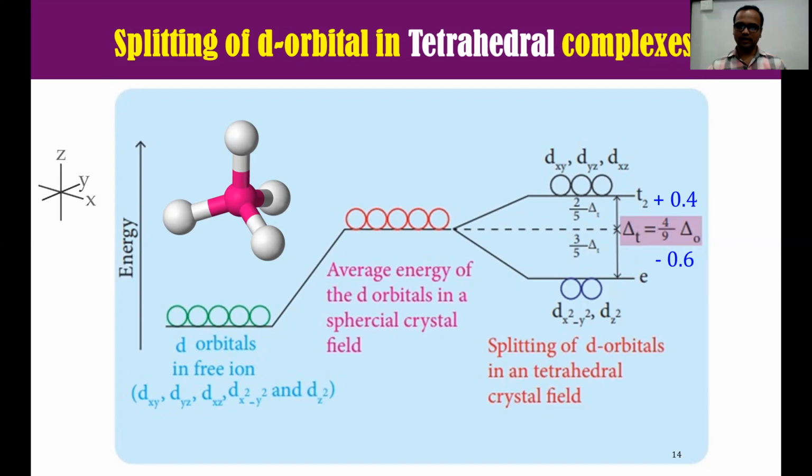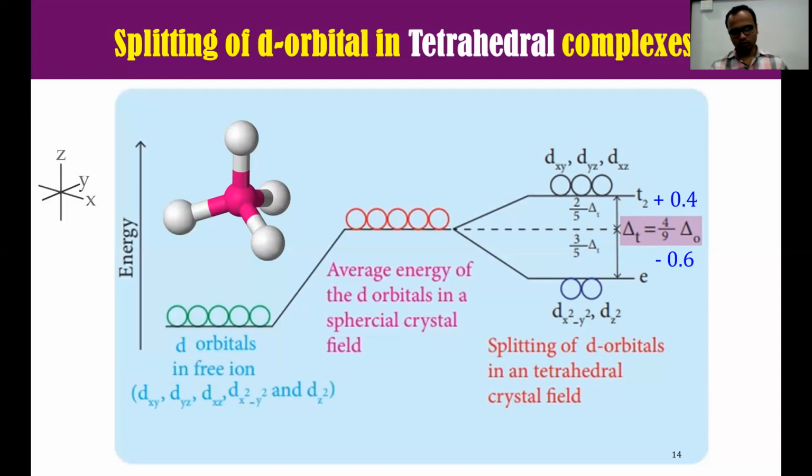Due to that, their energy will be decreased. In a tetrahedral complex, there is no center of symmetry. Due to that, the G notation is dropped, which means instead of T2G we are going to say only T2, and instead of EG we just say E. This is the simple splitting of d orbitals in a tetrahedral complex.